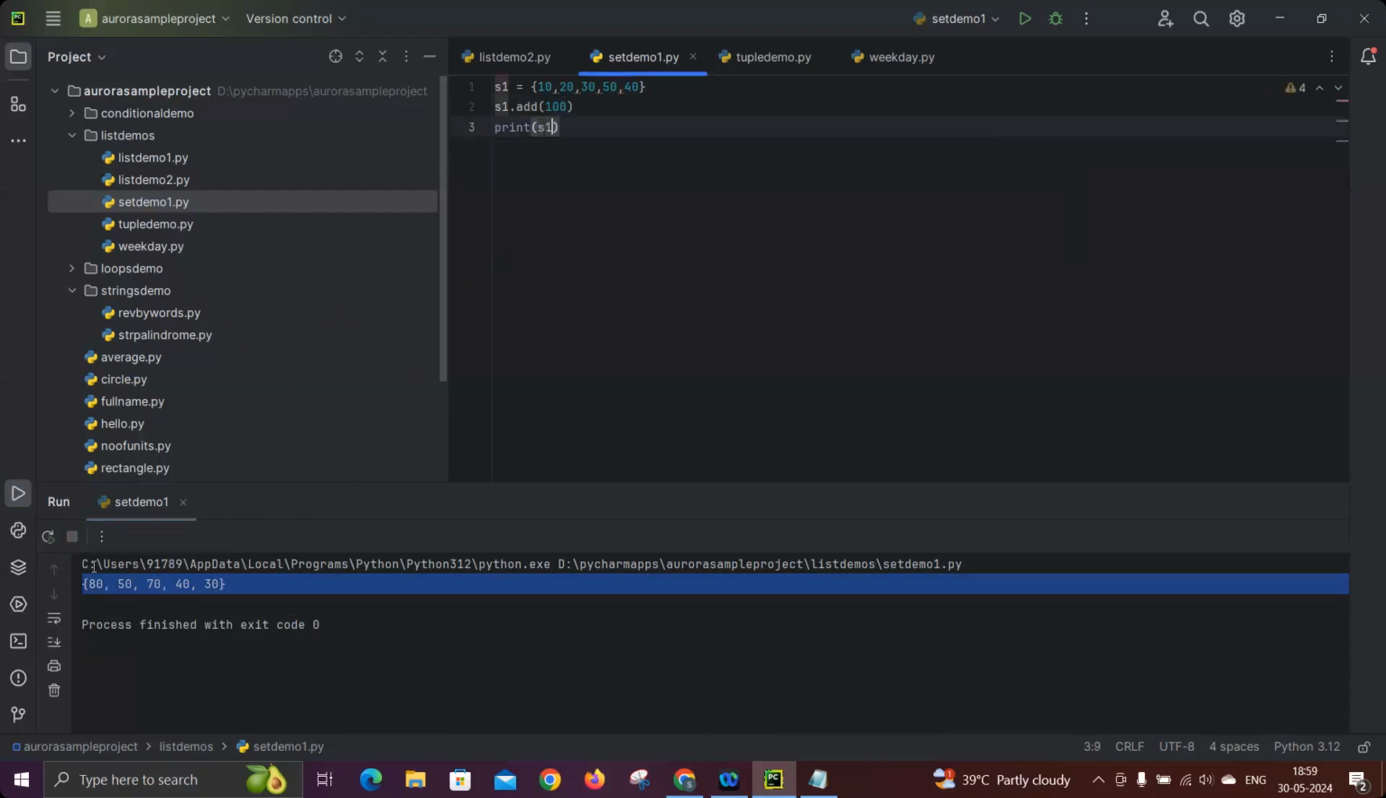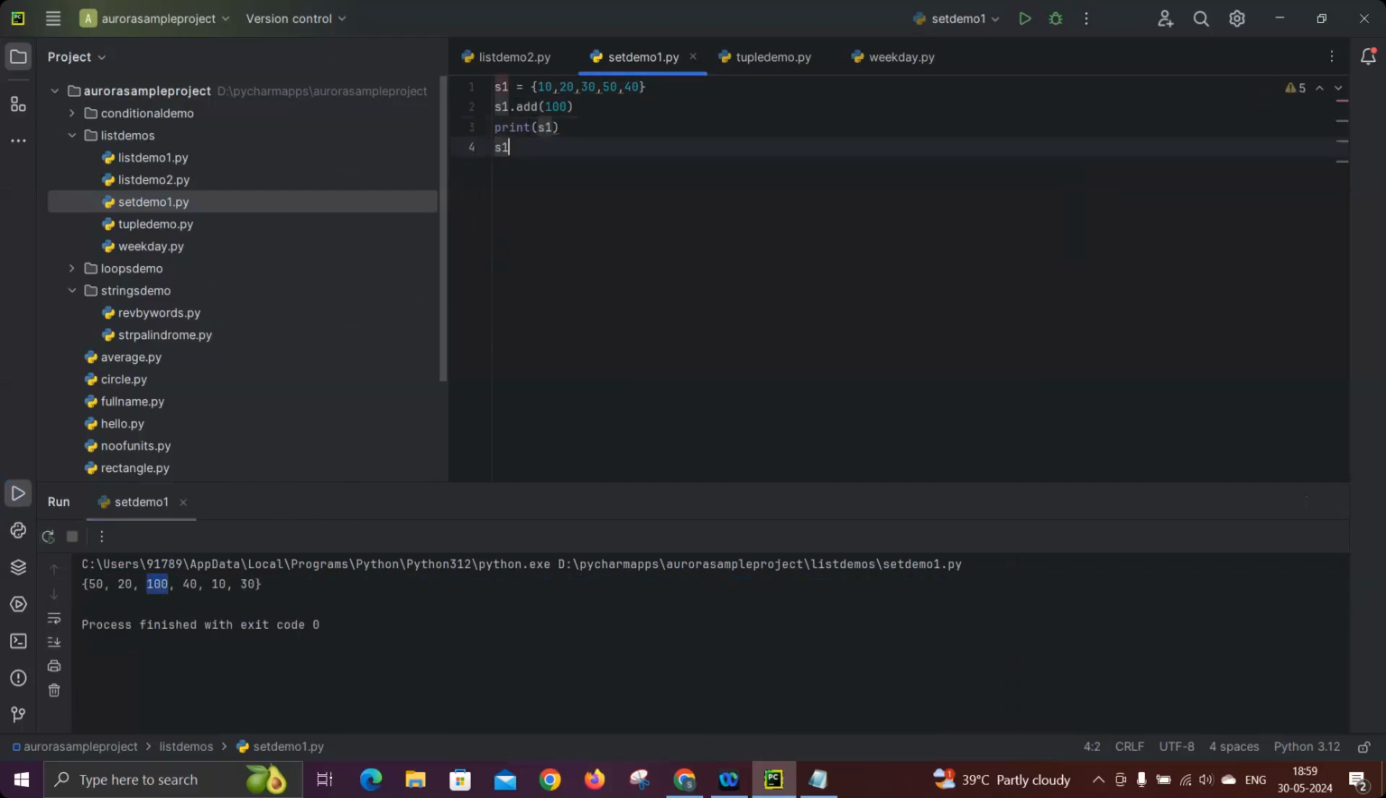So check it out. You will get all the values along with the 100. See that, 100 is added. Now if I want to add multiple values, as we have s1.update, you can pass multiple values like this. Let's take the example 89, 88, 87. Three values I'm adding, so now you will get three values as an output.